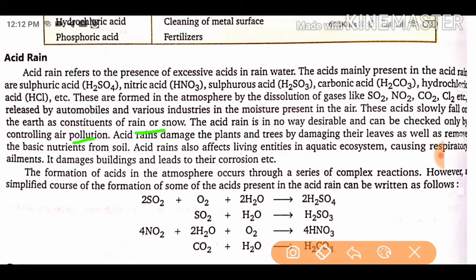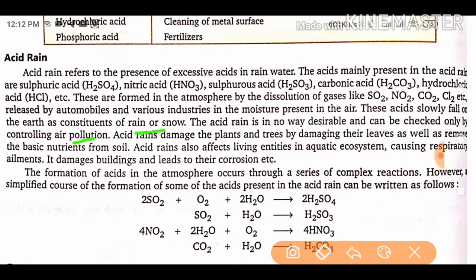The adverse effects on the ecosystem are many, causing respiratory ailments, skin diseases, and even skin cancer, if anyone comes in contact with acid rain continuously.